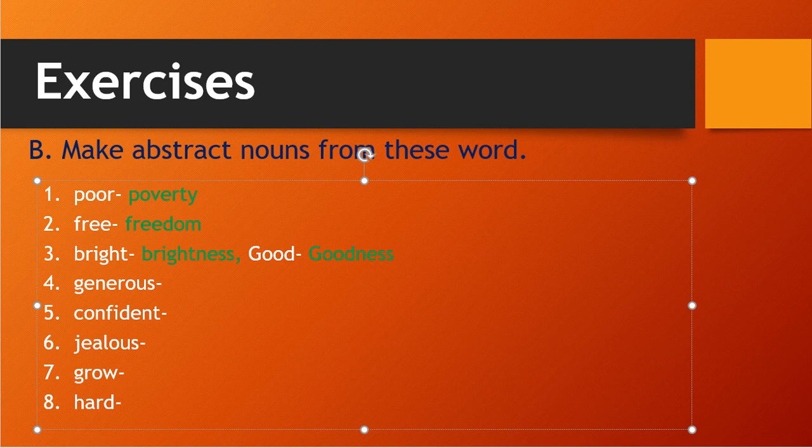Okay, let's move further. We have seen brightness, goodness, then generous. So what will we write for generous? Generosity, ity we are adding.